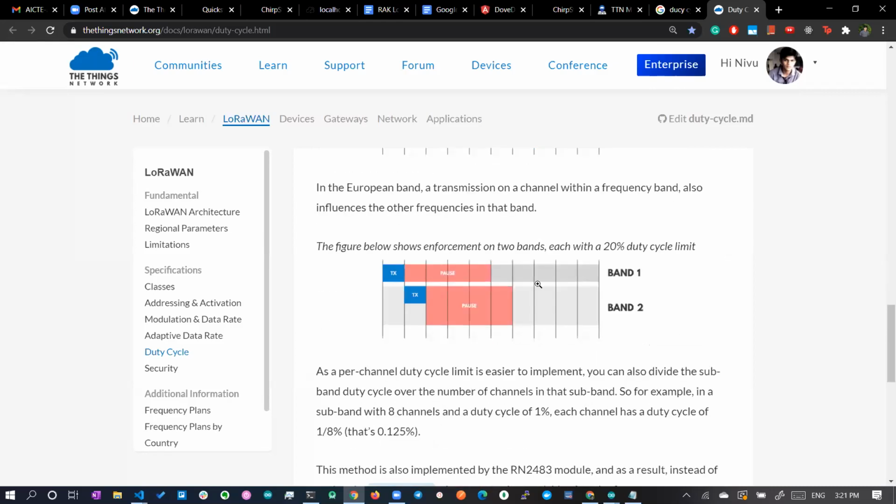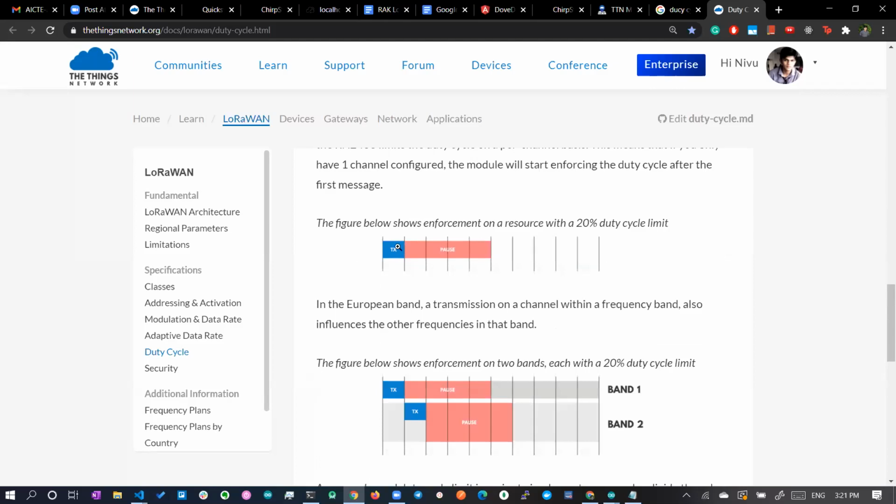Okay, so we can configure this. Let's say 20 percentage: you can see 1 2 3 4 5, that is 100 percentage. For 20 percentage, it is accessed, and for the remaining 80 percentage it will be passed. So this device cannot communicate on the radio channel, and that way it will try to block it.